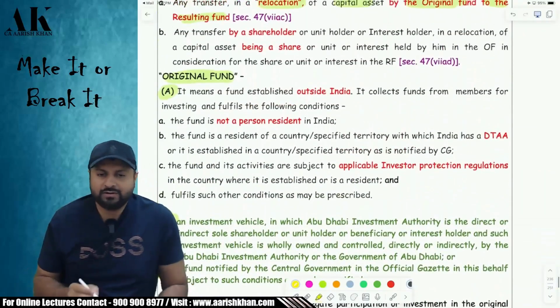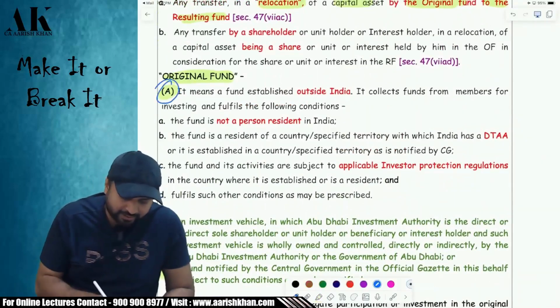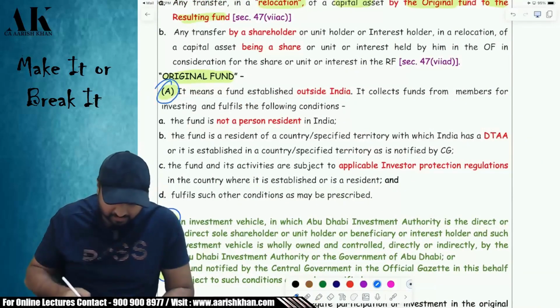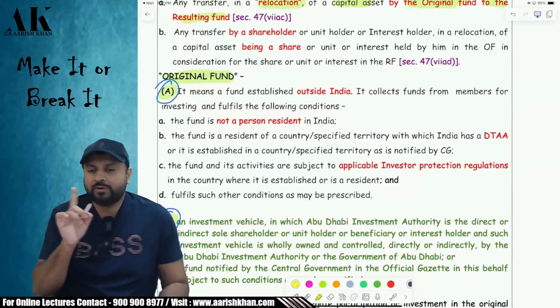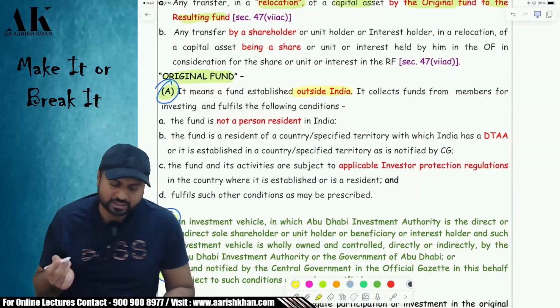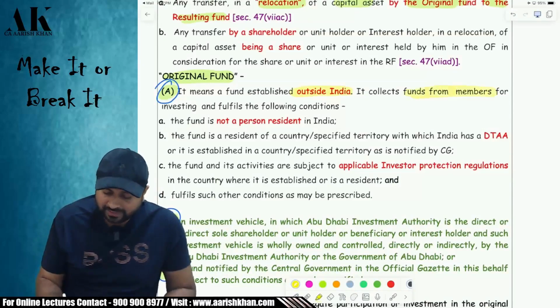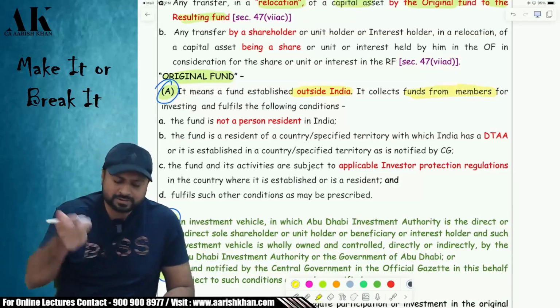Sir, what is an original fund? Now there are 3 points in original fund. Point A, point B, and point C, which is added by Finance Act 2023. Now, original fund, point number 1. It is a fund established outside India. What does it do? It collects funds from the members. For what purpose? For the purpose of investing, obviously.